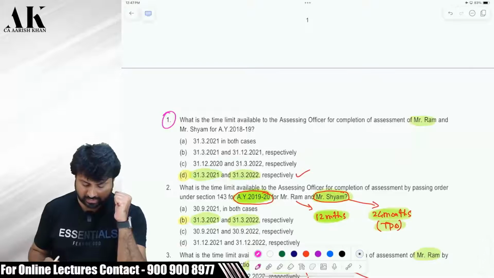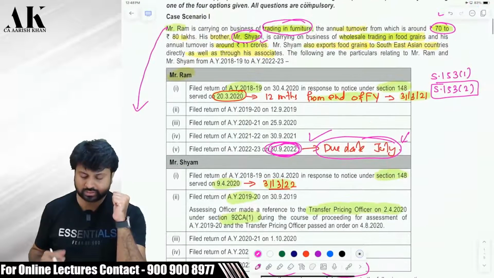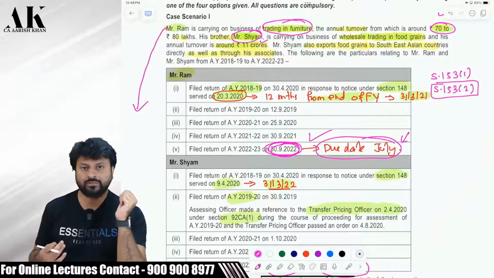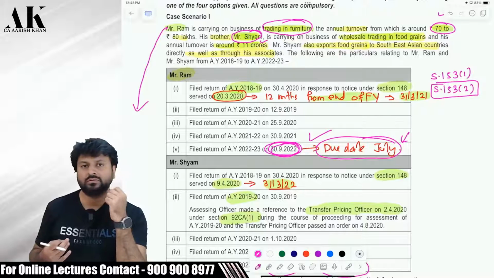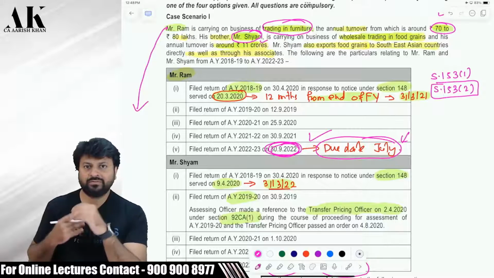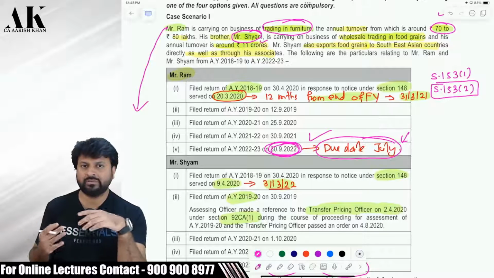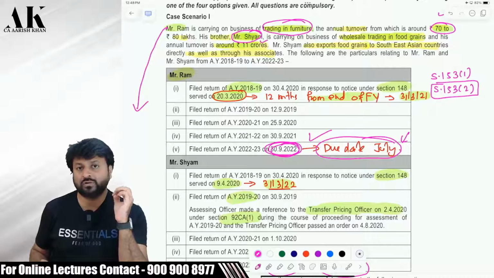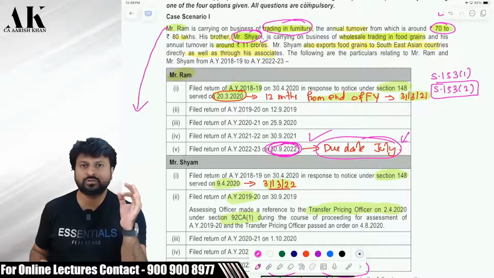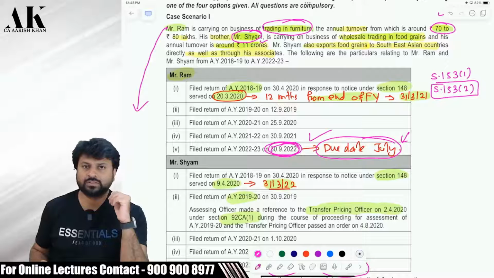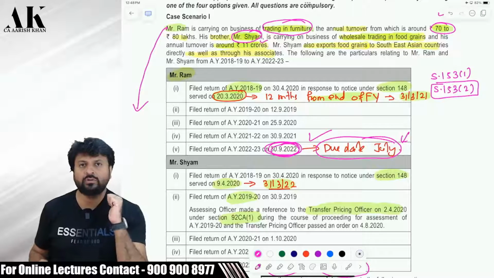The first question, I expect you all to read through the question, understand the question. My video is not to go through the question with me. My video is for better understanding of the provision. In case you are stuck somewhere, you can come and see my video. That is always my objective. I always want my students to solve first and then I can solve it for you, because that will give you more value addition rather than I will discuss the entire question, the entire solution and you will just watch it. There will be no value addition on this.